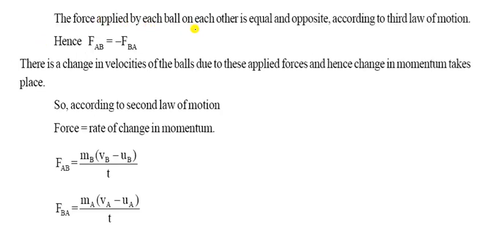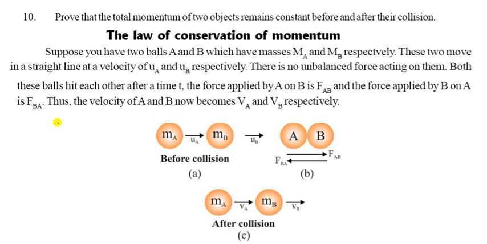Now let us see what will happen in these figures. We want to find the initial momentum of this and of this one, and here is the final momentum. The force applied on each ball by the other is equal and opposite according to the third law of motion, hence FAB is equal to minus FBA. There is a change in velocities of the balls due to this applied force, and hence a change in momentum takes place. According to the second law of motion, force is equal to the rate of change in momentum.